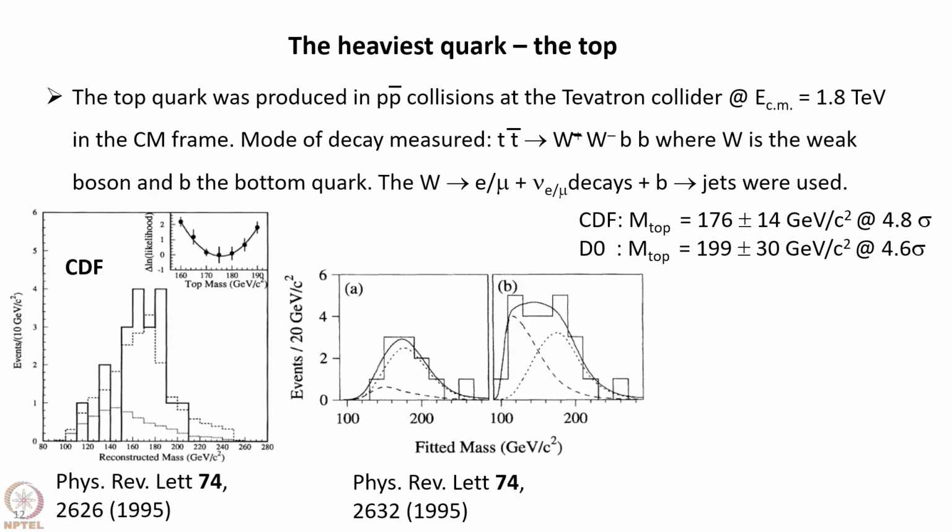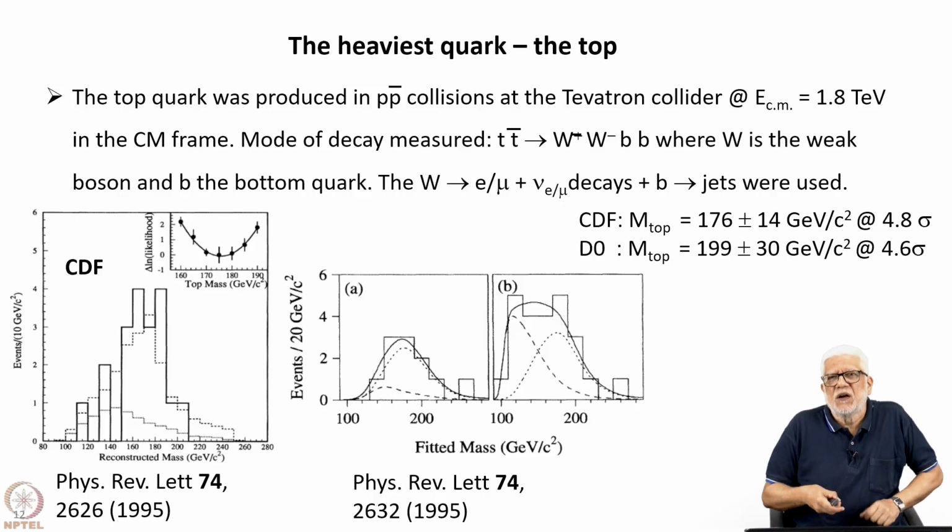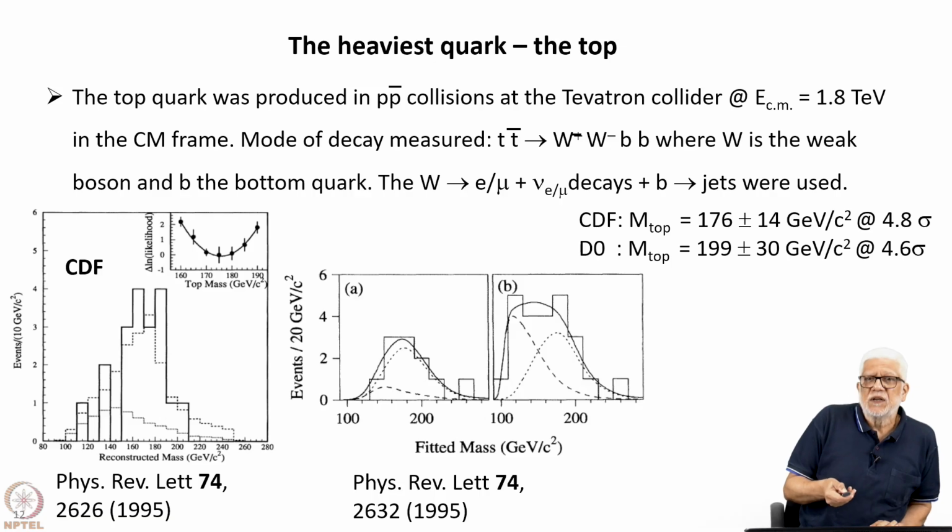Then we come to the heaviest quark of them all, the so called top quark, and this was also discovered at Fermilab, but this time using the so called Tevatron collider, which had a 1 TeV proton colliding with a 1 TeV antiproton. The antiprotons were first produced, then they were cooled and stored in a ring and made to collide with protons moving in the opposite direction in that same ring. This experiment was done with the Tevatron operating at a center of mass energy of 1.8 TeV.